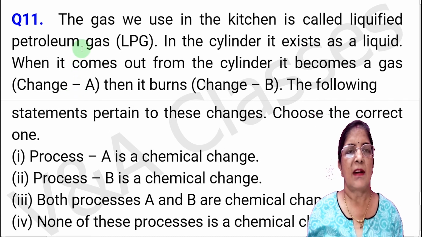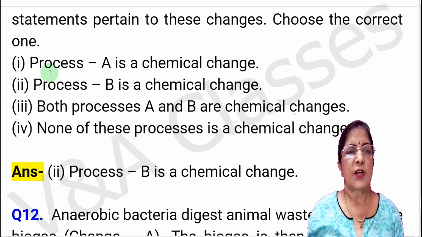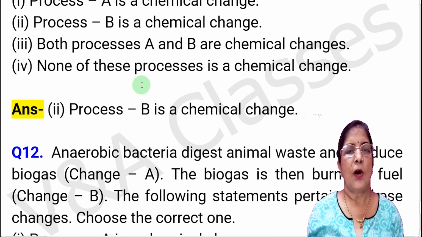Now question number 11. The gas we use in the kitchen is called liquefied petroleum gas or LPG. In the cylinder, it exists as a liquid. When it comes out from the cylinder, it becomes a gas, change A. Then it burns, change B. The following statements pertain to these changes. Choose the correct one. First option, process A is a chemical change. Second option, process B is a chemical change. Third option, both processes A and B are chemical changes. Fourth option, none of these processes is a chemical change. Answer, option 2, process B is a chemical change.